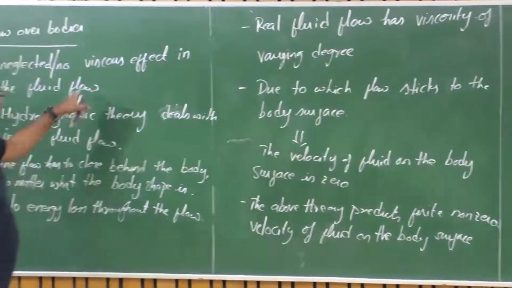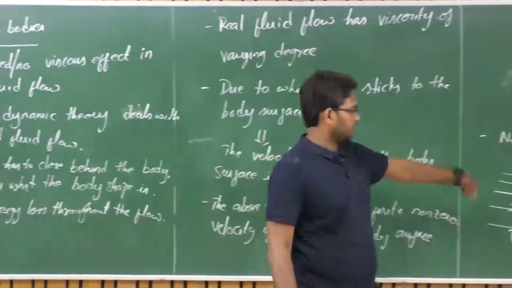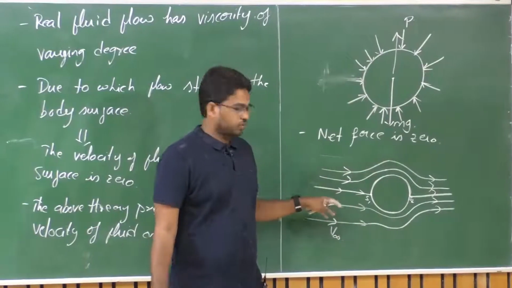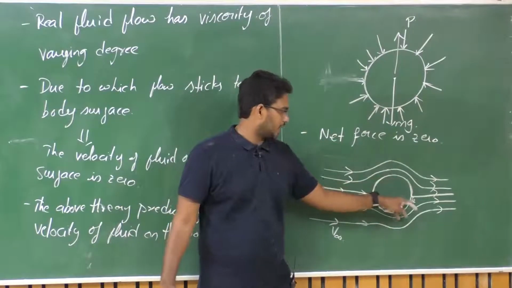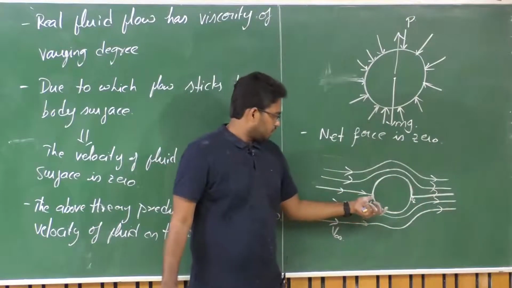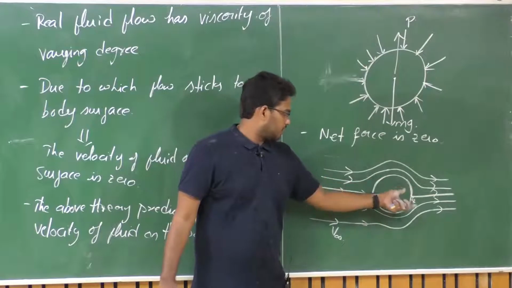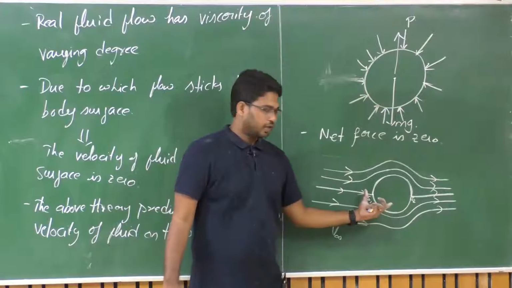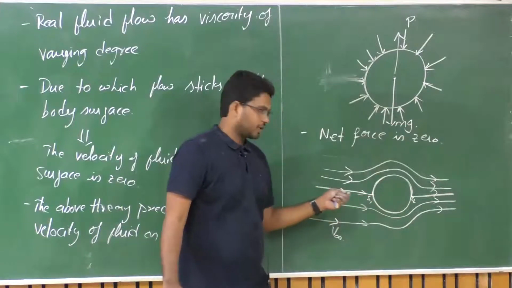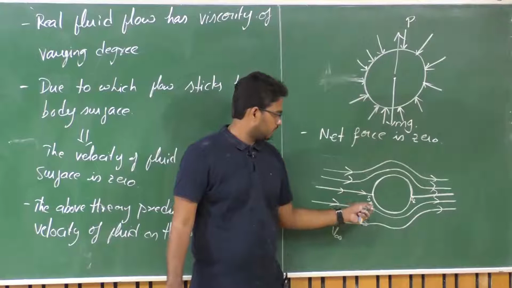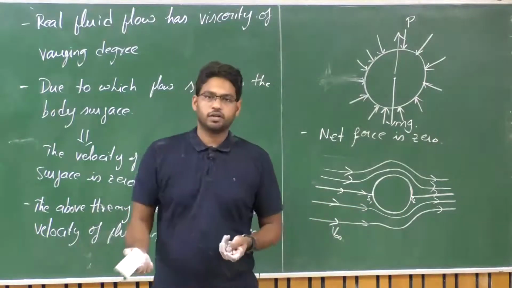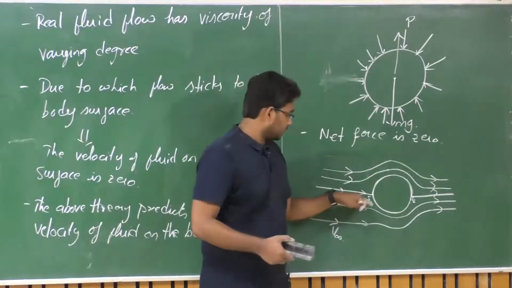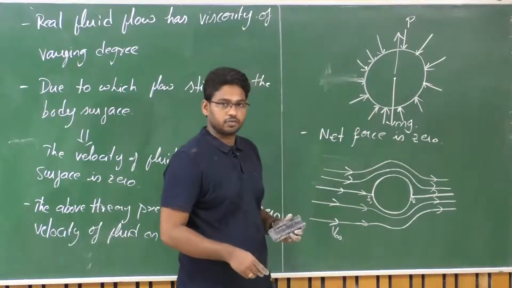Okay. In fact, this theory considers the body surface or the boundary of the object as a part of the flow itself. So if you look at this particular streamline, this is known as the stagnation streamline, where the body itself forms the stagnation. On the body, there are two stagnation points here, S1 and S2, and this itself forms this particular stagnation streamline here, right? So at these 2 points S1 and S2, the velocity of the fluid particle is 0, right?